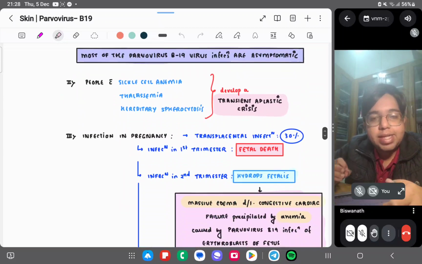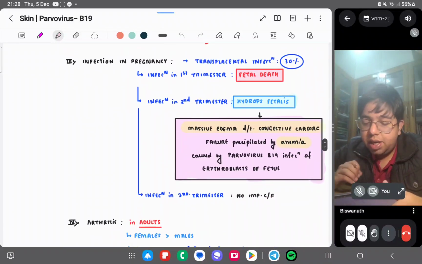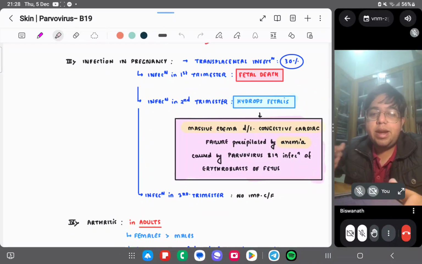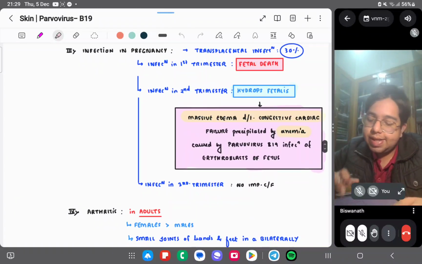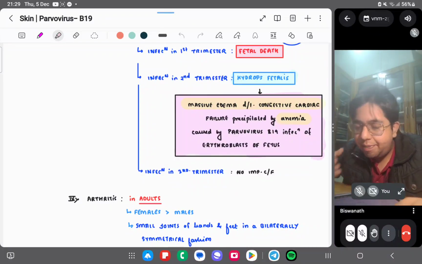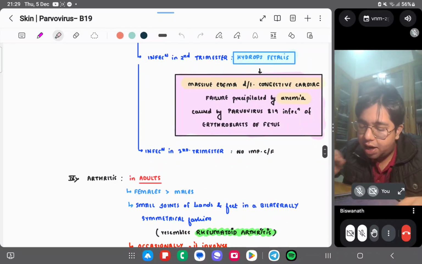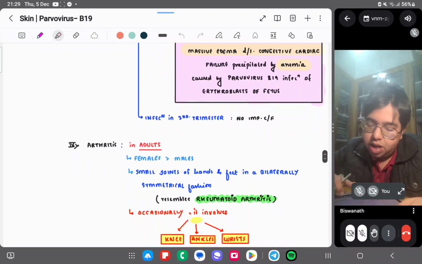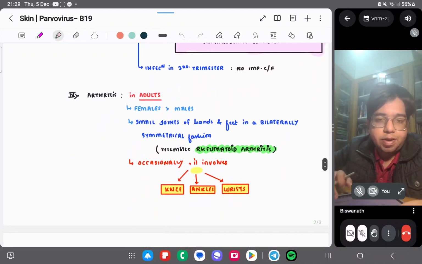So it will cause an aplastic crisis in people with sickle cell anemia traits, thalassemia and hereditary spherocytosis. Infection in pregnancy: it is a transplacentally transmitted virus. So infection in the first trimester, the virus infects, then there's a stillbirth, right? Second trimester we can have hydrops fetalis. Hydrops fetalis, there's a massive edema, right? Massive edema due to congestive cardiac failure precipitated by anemia, right? And infection in the third trimester doesn't have much significant effects, mild effects, some may be there.